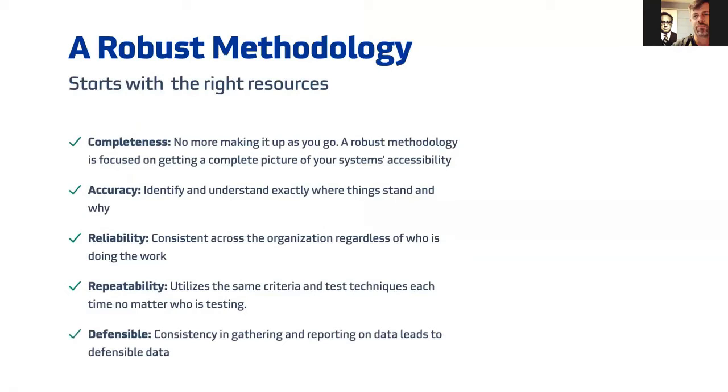A robust accessibility methodology starts with having the right resources. Any tool that you use to perform audits needs to offer completeness in your testing. So no more making it up as you go, which is what a lot of people do. A lot of people will just load up the page or whatever they're testing, start tabbing around, start listening to it on a screen reader or something like that, without any real goals other than to hopefully surface some accessibility issues. But you need to, especially in a compliance situation, have a complete view of all the things that need to go into having an accessible product.